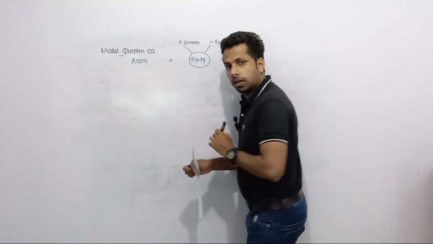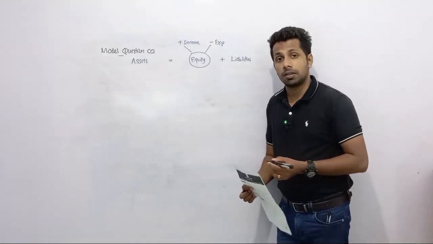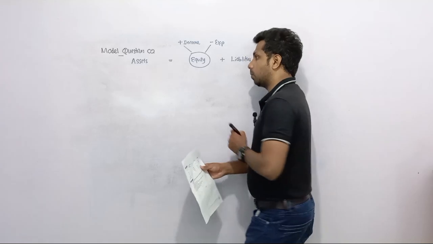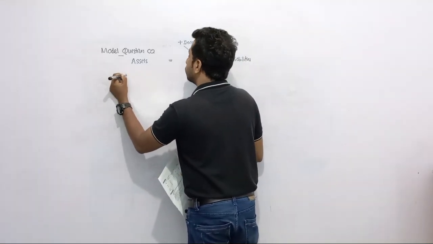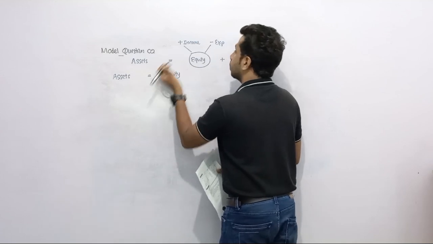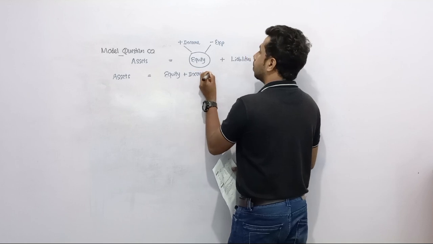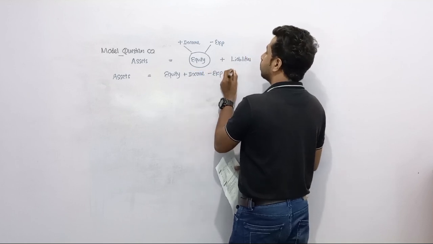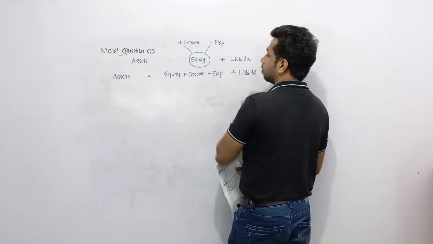So now let's construct the expanded accounting equation by using the basic one. Assets equals equity plus income minus expenses, as before, plus liabilities.